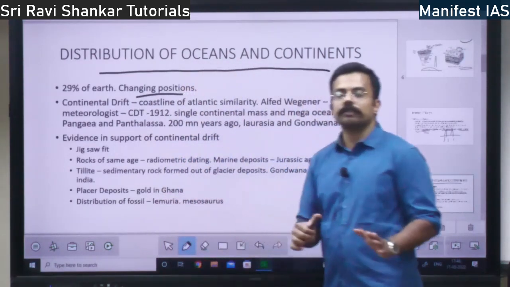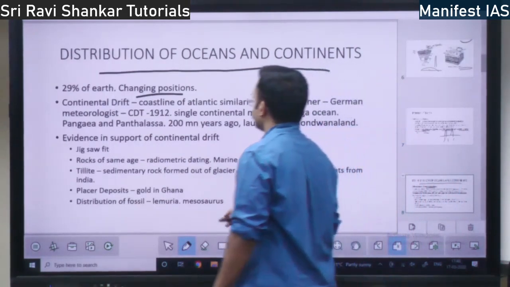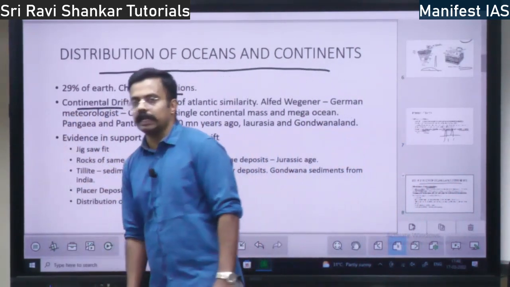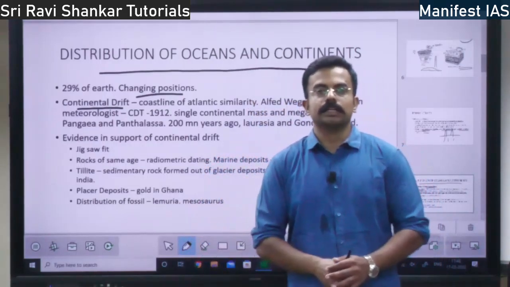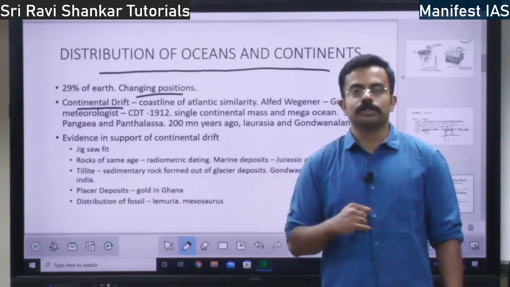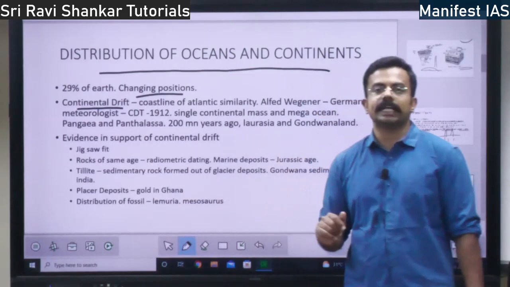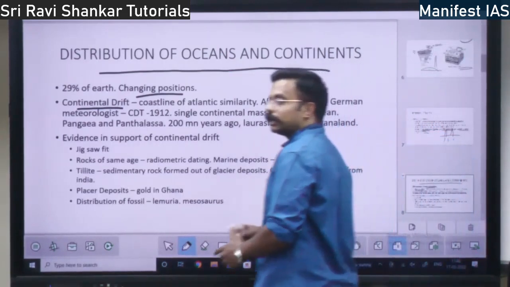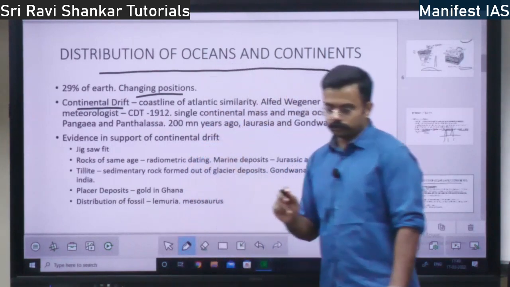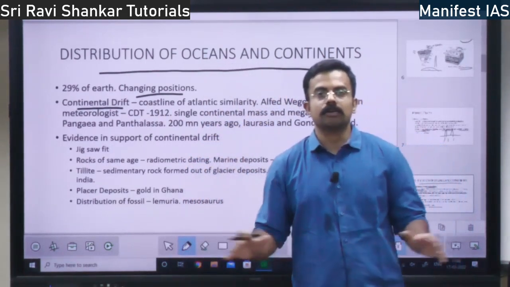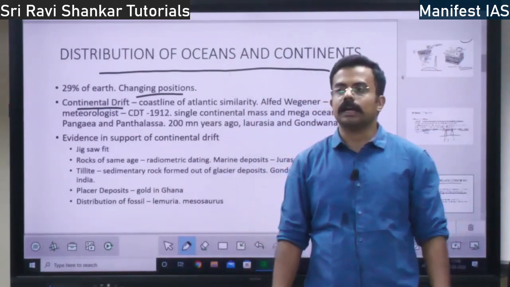With respect to changing landforms, the first theory, given by Alfred Wegener, is the continental drift theory. Today we have 7 continents. He says these continents were not in the same position. They were drifting across the earth throughout history, right? That is what the continental drift theory says. He says all the continents together formed one single body earlier.